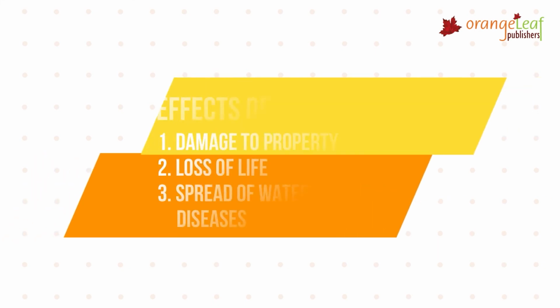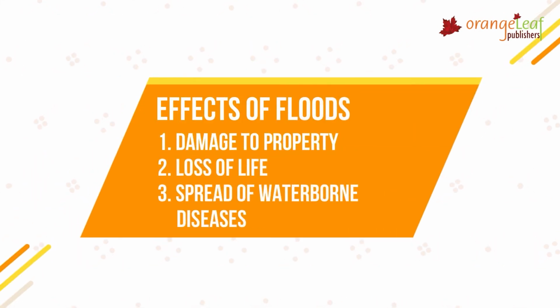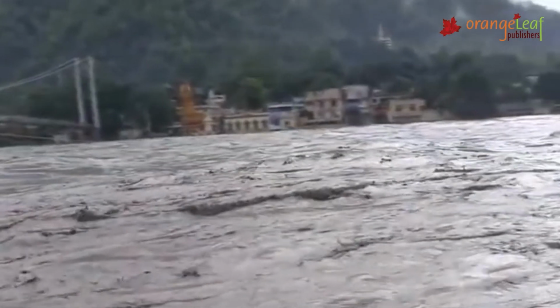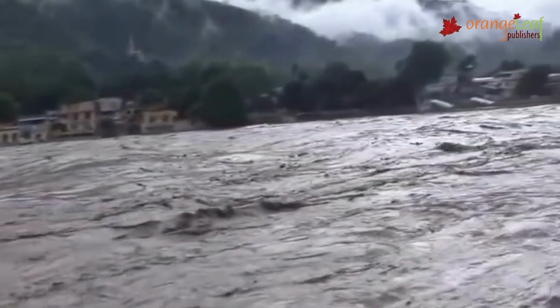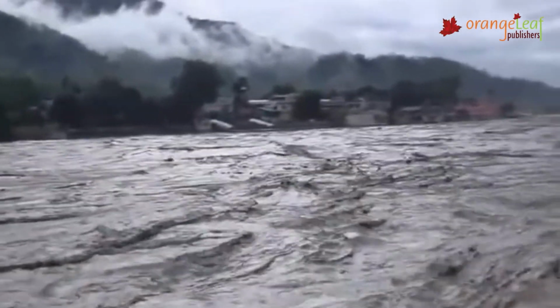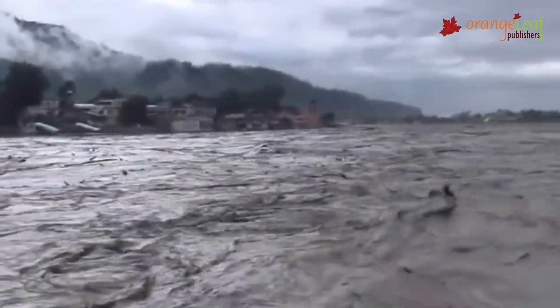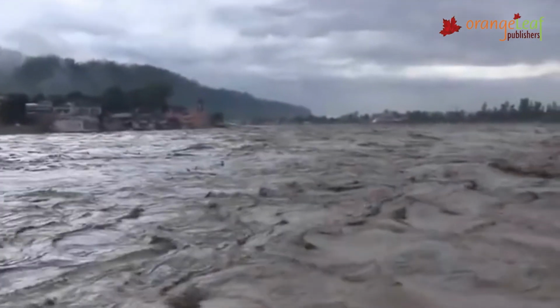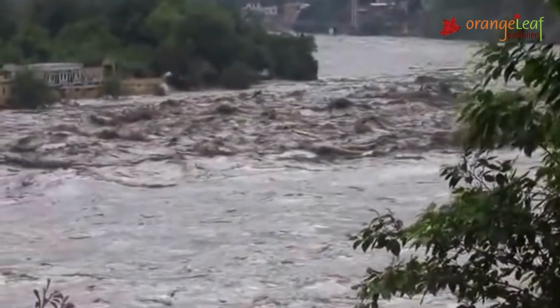We can also prevent floods if enough trees are planted, which stop the force with which the flood water flows, if we have enough mud to absorb the excess water, and if we have proper embankments to control the amount of water that flows into the river. Effects of floods: damage to property, loss of life, and spread of waterborne diseases. In June 2013, Uttarakhand and nearby villages received heavy rainfall, which resulted in flooding and landslides. More than 5,700 people died.